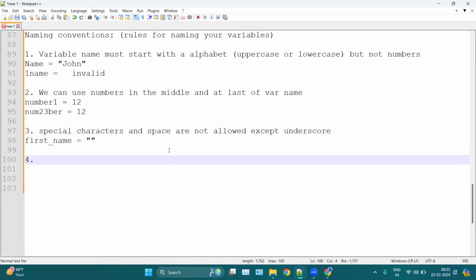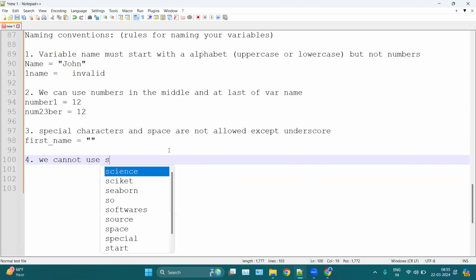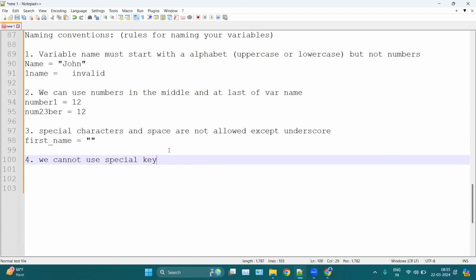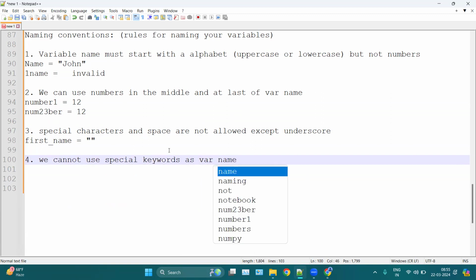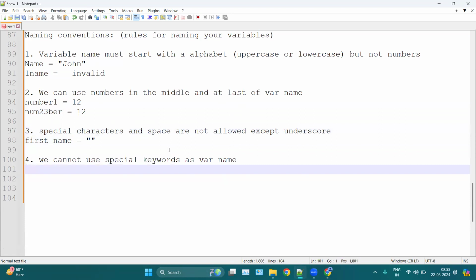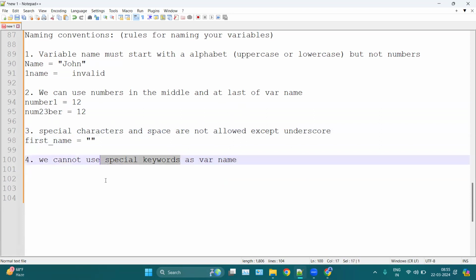Fourth, keywords. We cannot use special keywords as a variable name. Now, what are special keywords? Special keywords are certain words which have special meaning to the Python interpreter.